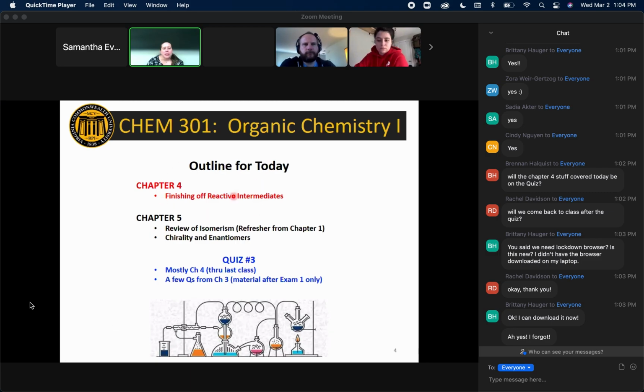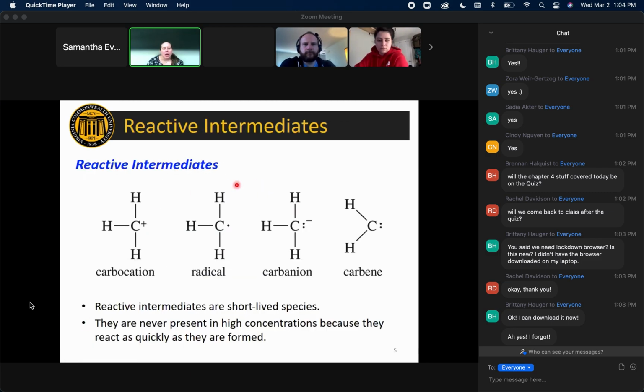Okay. So let's go ahead and chop off the end of chapter 4. The end of chapter 4 has to do with reactive carbon intermediates. And there are really 4 different species that we are going to talk about. The main 2 for this course are the 2 on the left, carbocation and radical. We'll see a little bit of carbanions towards the end of the semester. And really for this last one on the far right, called carbenes, we will see that today, and then you won't ever really see it again. It might pop up once or twice, but this 4th one is really here for completeness' sake. But these 2 on the far left are the most important.